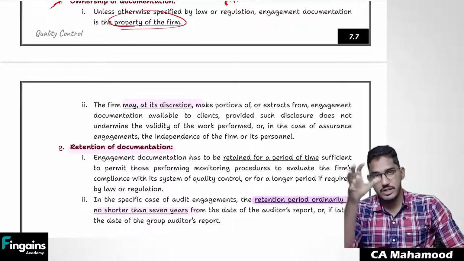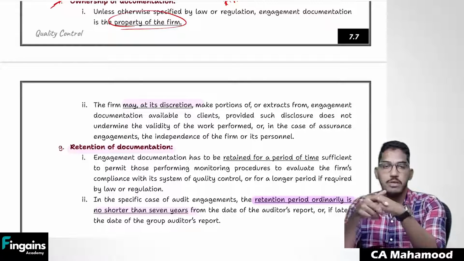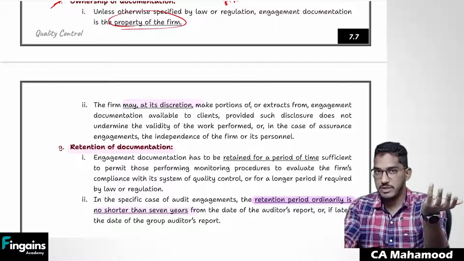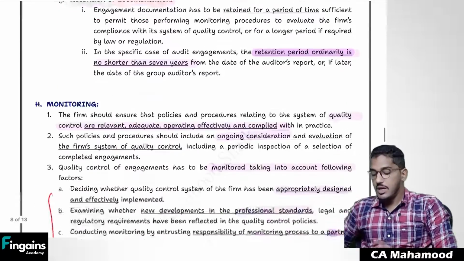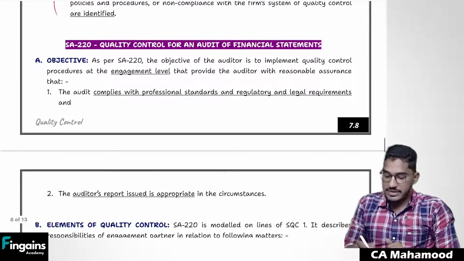So 6 areas SQC1 has told. In those 6 areas, you need to implement policies and procedures for every engagement you are doing to make sure that you are doing that engagement in a quality manner. The next standard which we have to take up for discussion is SA 220.